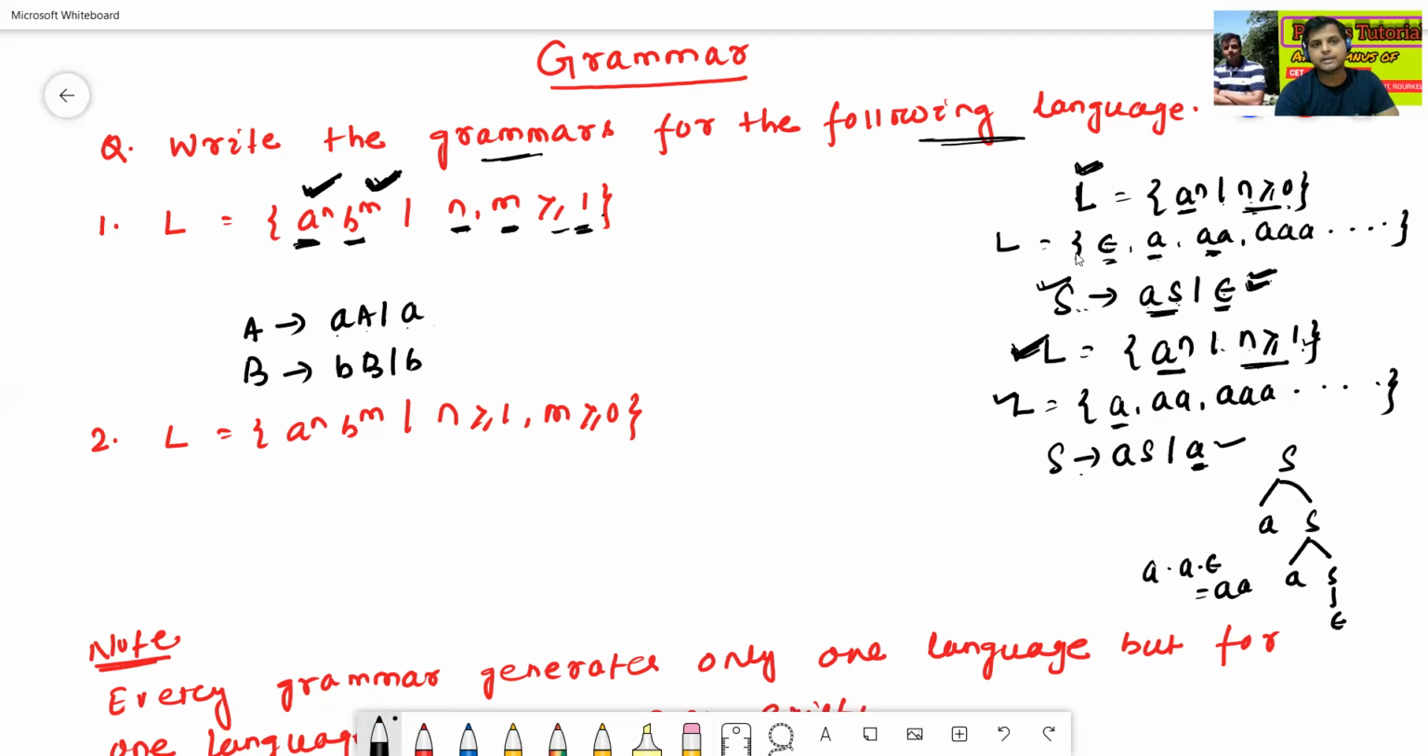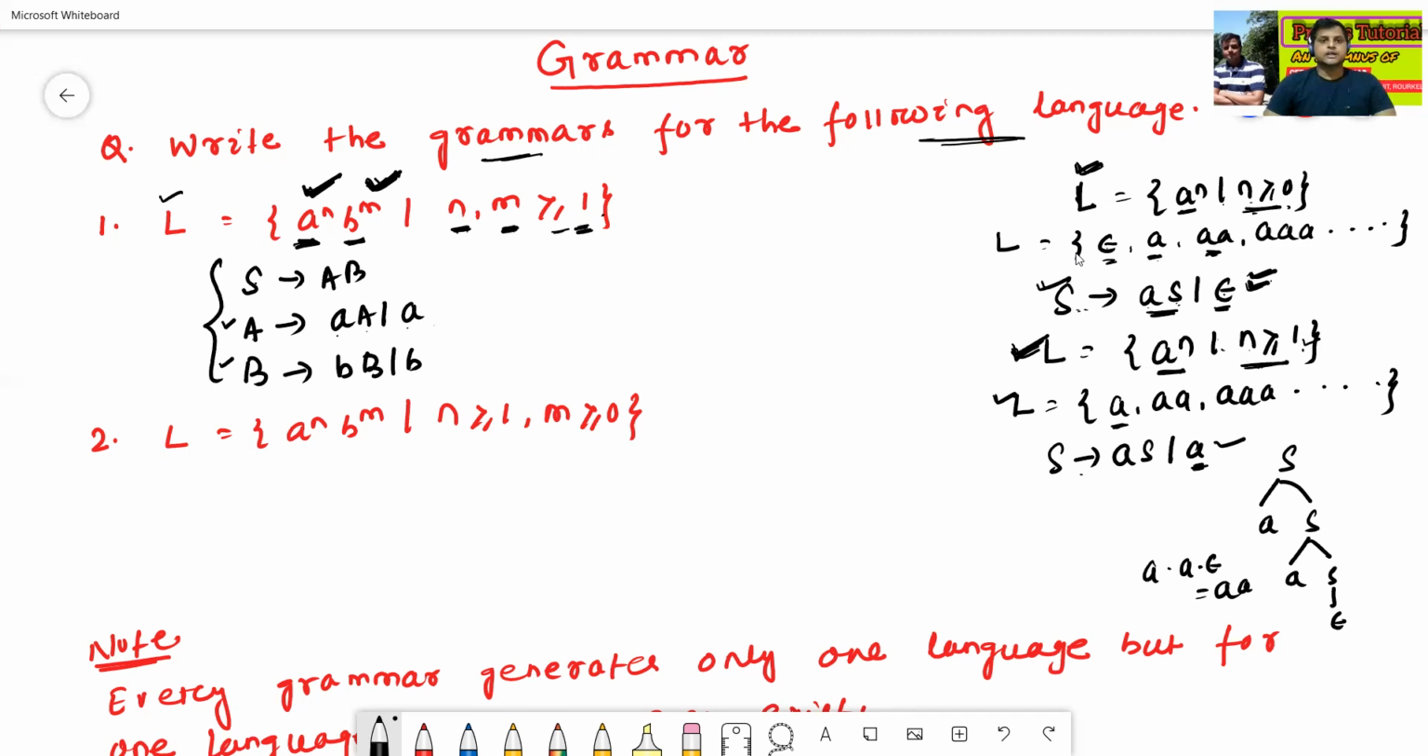Now we'll combine both a to the power n and b to the power m. How? Now we'll create a starting symbol S, then we'll combine this A and this B, S to AB. Okay, this is the whole grammar. This is the grammar for the language L equals a to the power n, b to the power m.